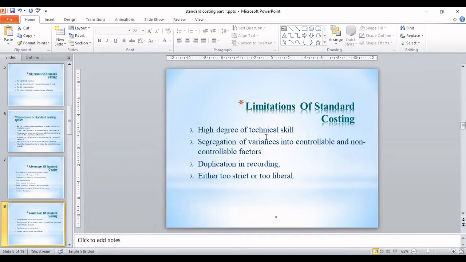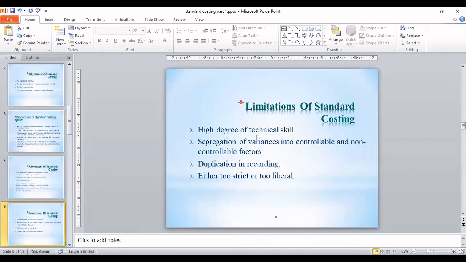So you should have the technical skills. If you lack this, you will not be able to fix the standard. And then whatever standard you set with your limited knowledge may end up with wrong assumptions or wrong setting of standard. So it will really create problems for employees and for the management also.